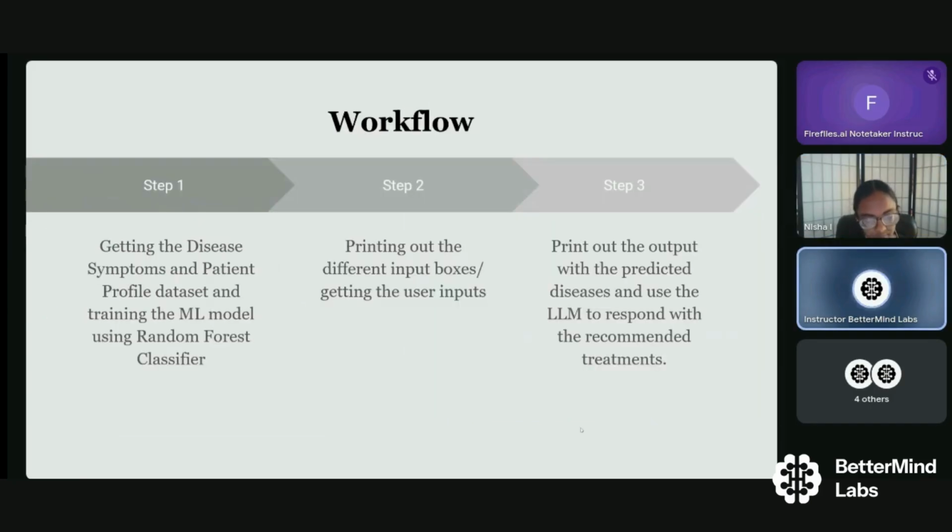All right. Understood. Essentially the way this project happened was we got the disease, symptoms, and patient profile data set and trained the ML model using random forest classifier. Then we print out the different input boxes, which also got the user inputs. And then the last step was to print out the output with the predicted diseases and use the LLM to respond with the recommended treatments.